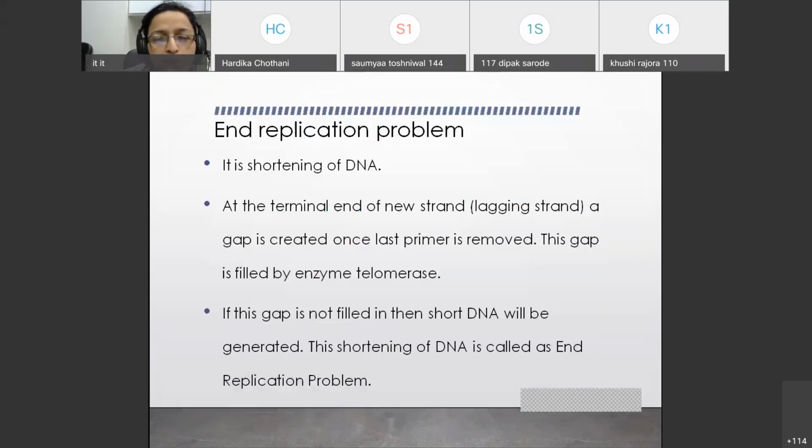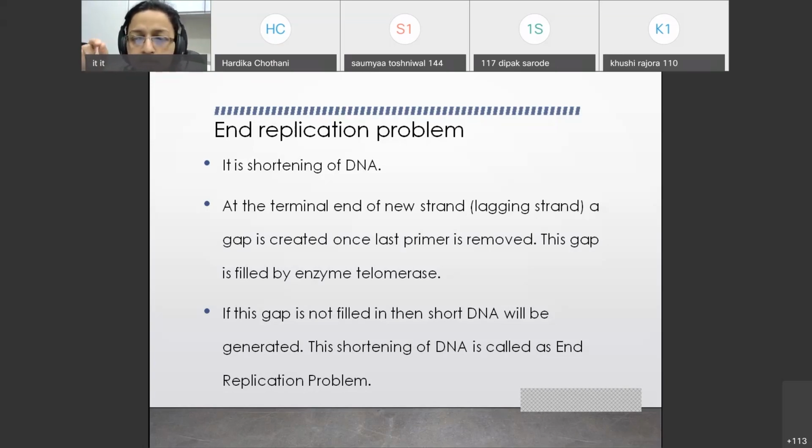End replication problem, this is again a problem associated with the eukaryote. Before going into details, in short, what happens is that whenever replication is going on and the primer is removed, there always occurs shortening of the DNA strand. This is taken care of by different enzymes, and the primer gap will be filled by the enzyme machinery present in the cell. This is true for the lagging strand.